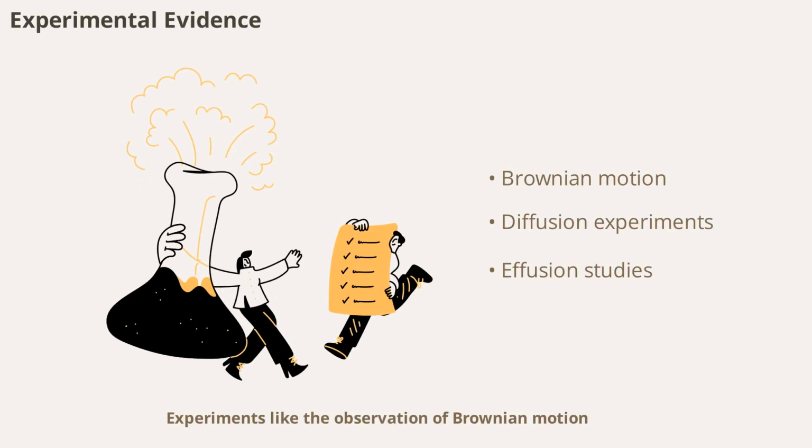Experiments like the observation of Brownian motion, measurement of gas diffusion rates, and the study of effusion have all provided strong evidence for the kinetic theory. These experiments confirm the predictions made by the theory and demonstrate the reality of molecular motion.